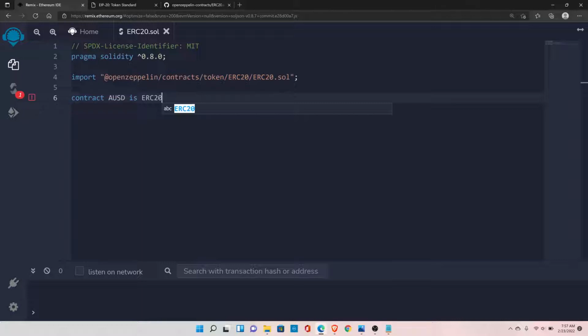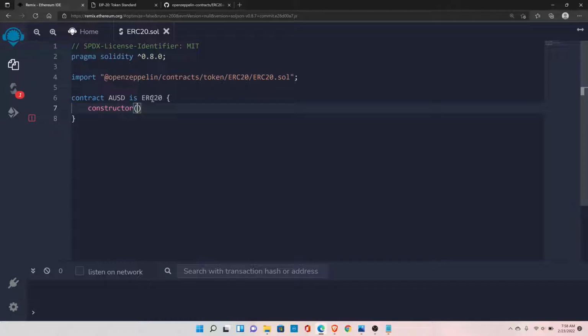So now we will create a constructor. This constructor is for the contract that we have created, AUSD. But there is a constructor inside ERC20 as well. So go back to OpenZeppelin. You can see this constructor here.